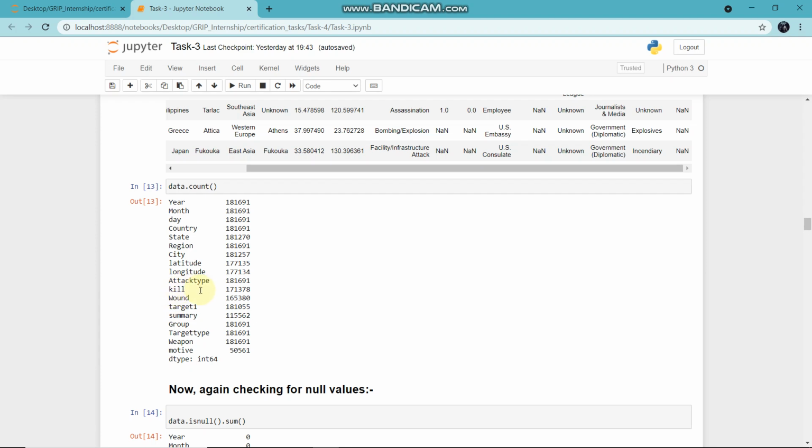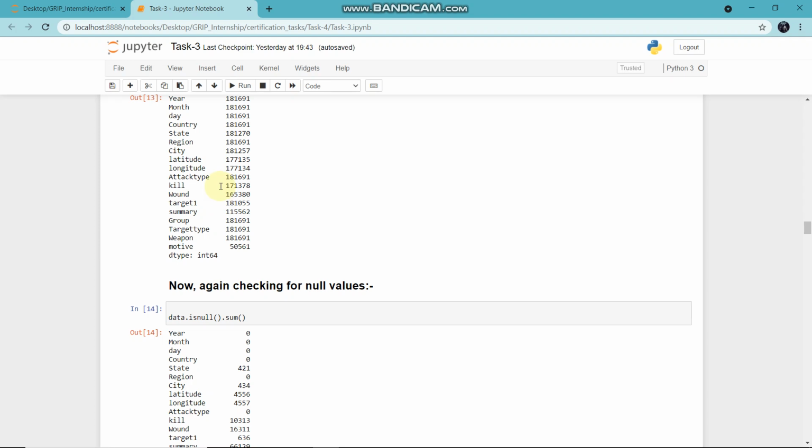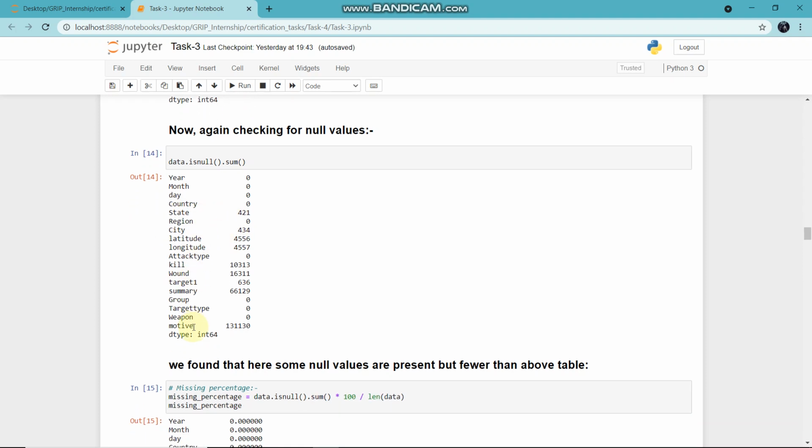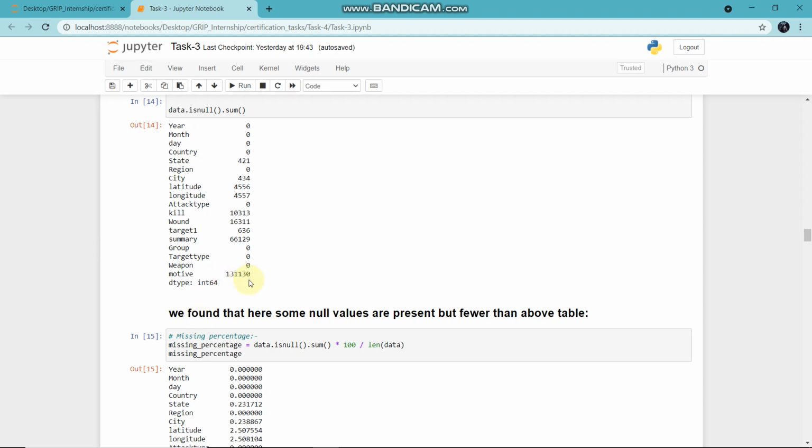Maybe they contain null values. So check again for null values: data.isnull().sum(). The year has 0, month 0, day 0, state has 421, city has 434, and up to motive has 131130.